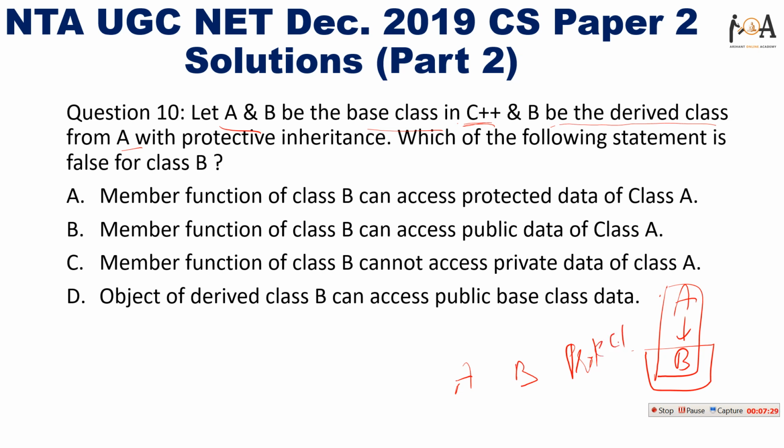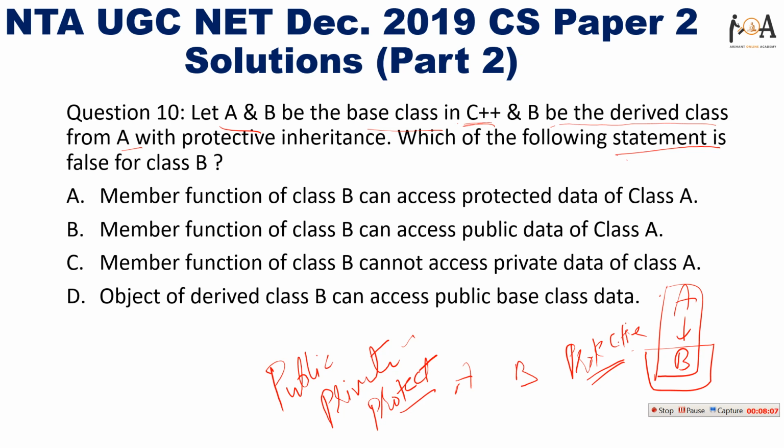Okay. So basically there are three types of inheritance. Public inheritance, private inheritance, and protected inheritance. In public, any class can access data of its base class. In private, only the derived class can access it. And in protected, it depends. So let's just read the options.